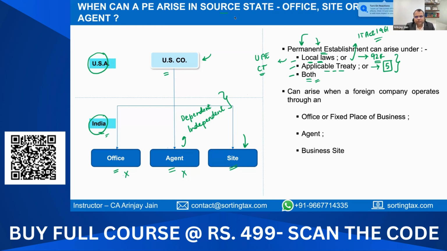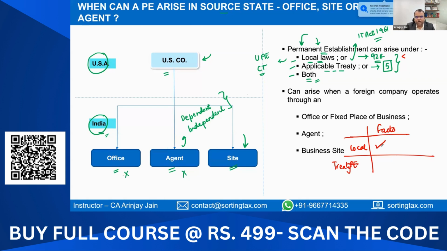Now, whenever you look at a permanent establishment, the simplest thing to look at it is, let's look at one matrix which basically helps you to decide what you should opt for. So if you have a permanent establishment under both the local laws and the tax treaty, in that particular case, first you should evaluate if, based on your facts, there is a PE under the local laws.